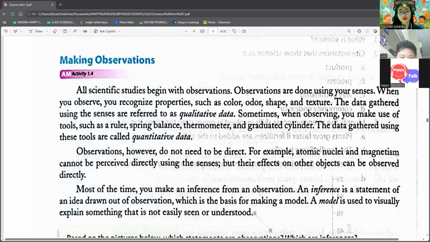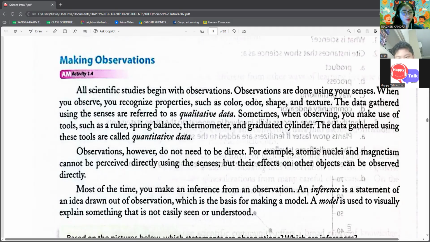Qualitative data is where you use something like, I don't know how to explain it, but I'm going to start with quantitative. Quantitative is when you observe with tools used in science like rulers, spring balance, thermometer, and graduated cylinder. Qualitative data is when you observe with your senses like odor, color, shape, and texture.